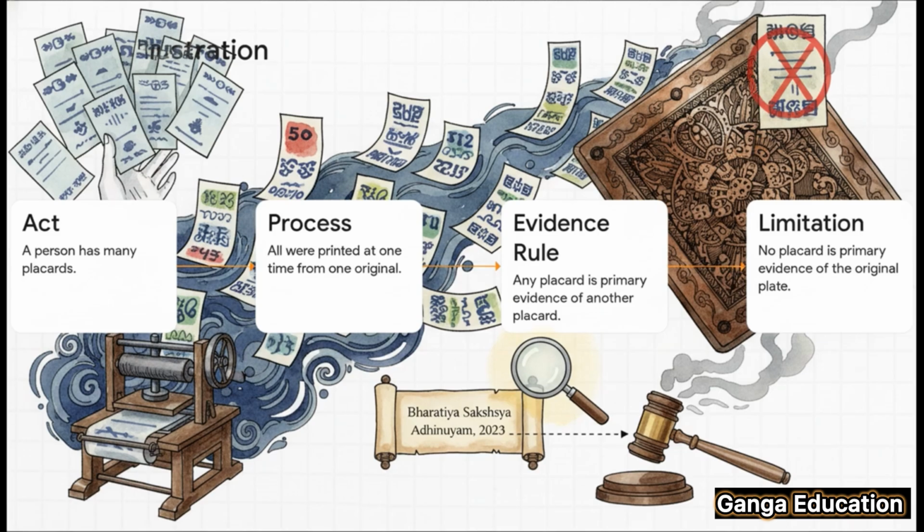They're identical. But, and this is the key distinction you must remember, none of those 100 posters can be used as primary evidence to prove what was on the original printing plate. That plate is a separate document, and in that context, the posters are just copies of it.